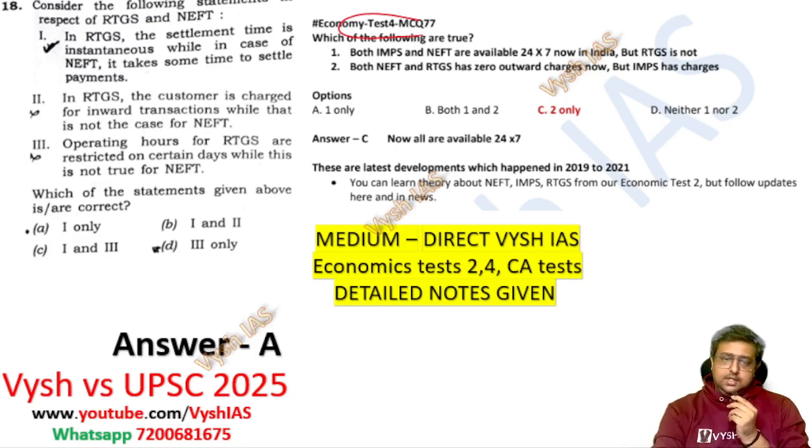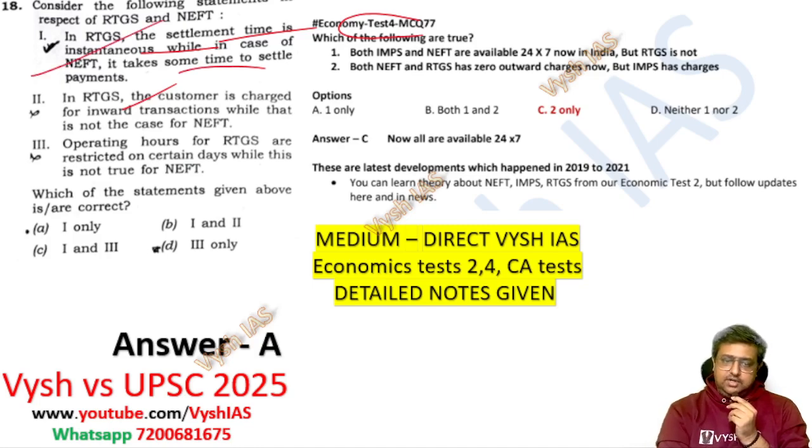RTGS is something you use when you have to send more than 2 lakhs somewhere, or send money outside the country. Here they are asking: the RTGS settlement time is instantaneous, that is real time gross settlement, while in the case of NEFT it takes some time to settle, that is, they do it in 30-minute batches.